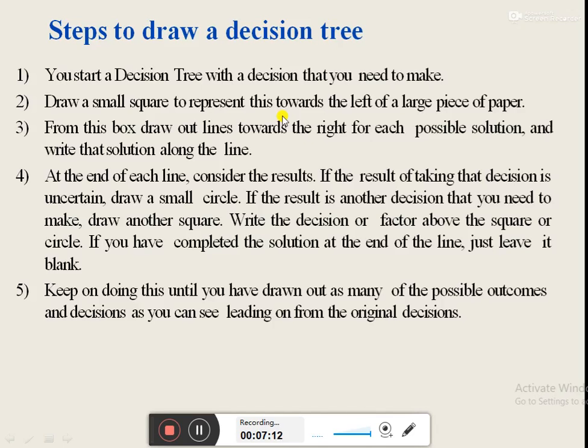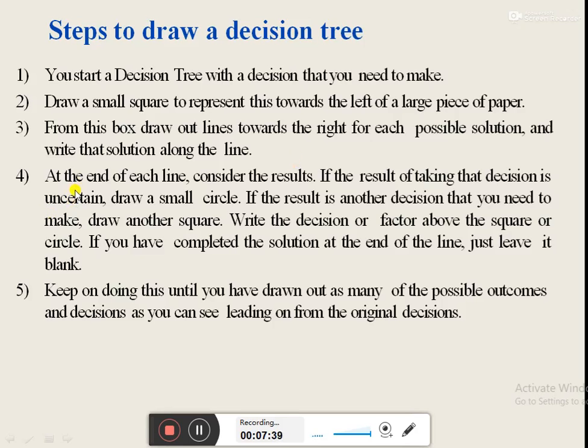Remember, we would draw the decision tree from left side to right side. So in starting, we need to draw the square in the leftmost place of a piece of paper on which we are drawing the decision tree. In step 3, we need to draw out lines from that particular box towards the right side, and these lines would represent the alternatives available at that particular stage.